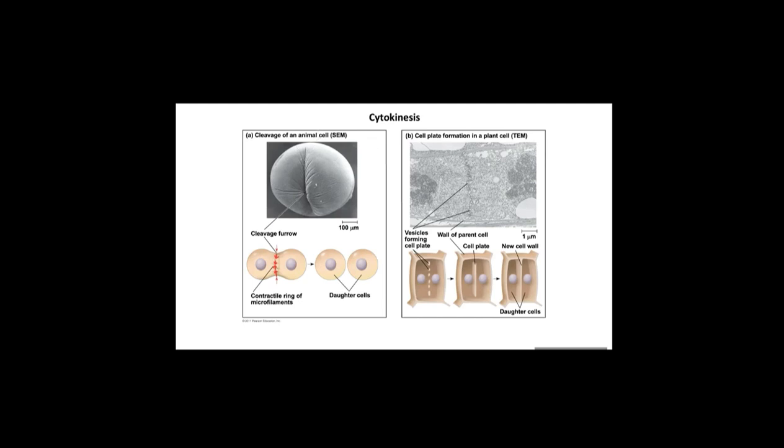The plant cell undergoes cytokinesis a little bit differently. If we look at this plant cell, some vesicles are aligned at the center first. Then these vesicles fuse together, and that vesicle formation moves from the center outward. A cell plate forms, and then this cell plate becomes the new cell wall.